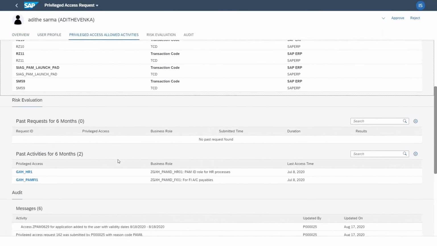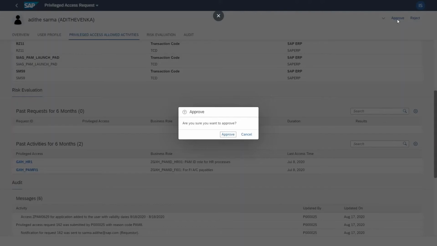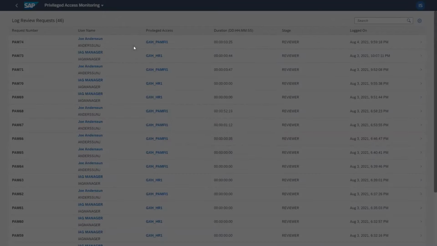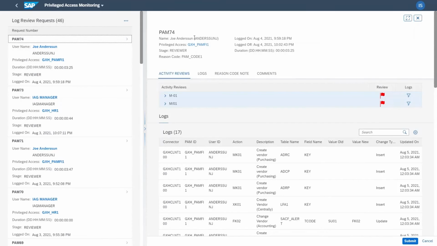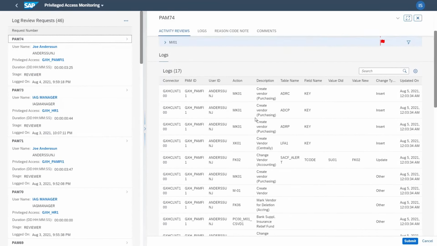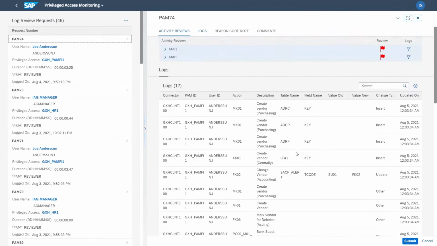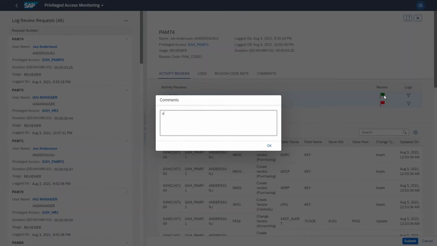While the emergency user is active in the S/4HANA system, SAP collects all actions and data modifications in the system logs. Finally, we have a built-in review process where log evaluations with machine learning support allow you to monitor and check every single step the emergency user has performed in the S/4HANA system, with the option to approve the activity or request additional information.